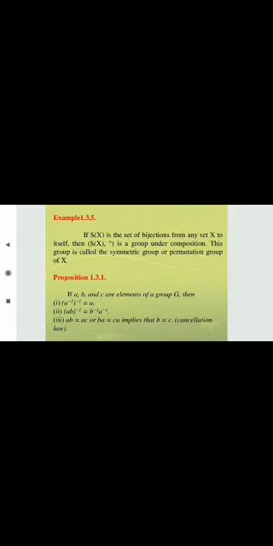Which means ab times b inverse a inverse is equal to e. For this we get, taking ab on the right hand side, (ab) whole inverse is equal to b inverse a inverse.